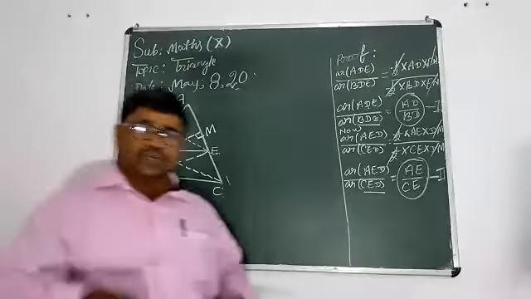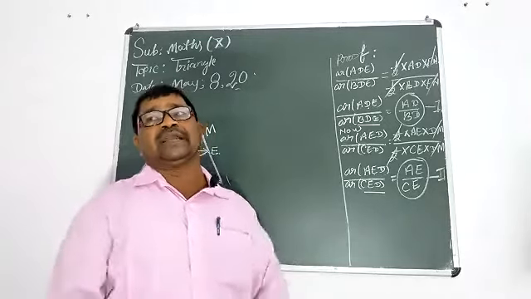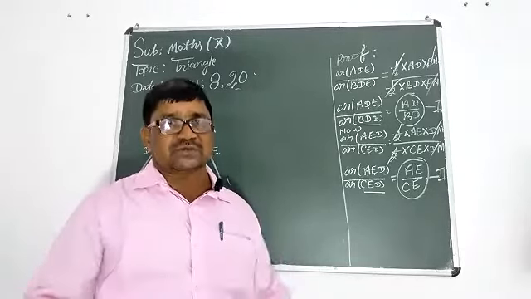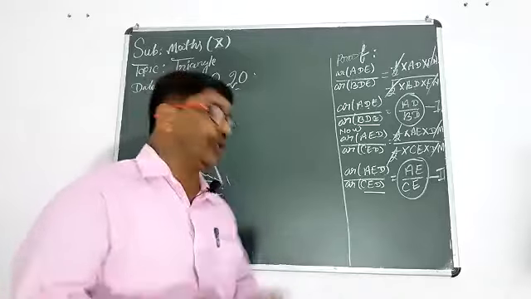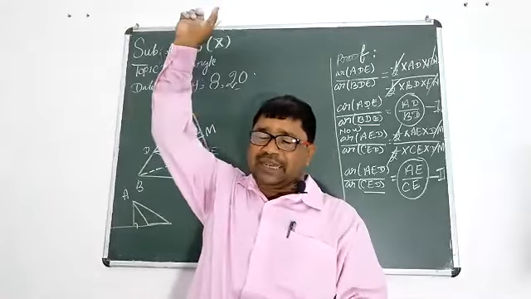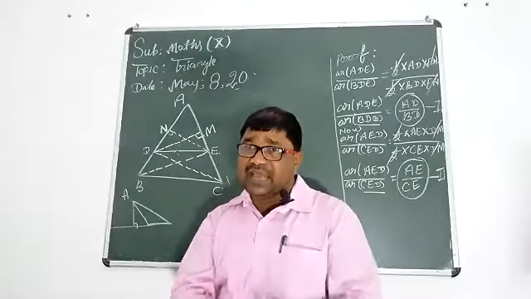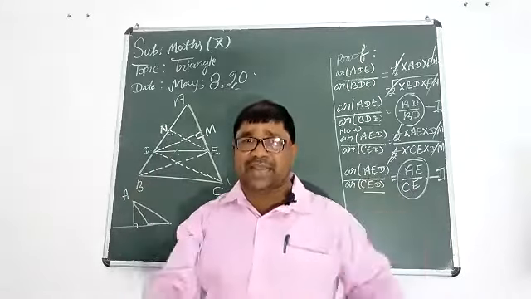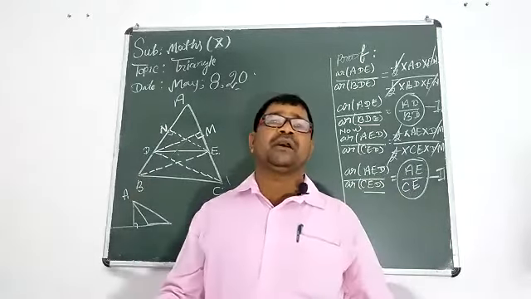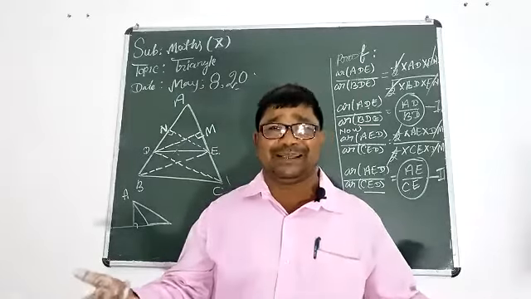Now we should think geometrically. Are the areas of these two triangles equal or not? Students, recall the statement from standard 9: two triangles having the same base and lying between the same parallels are equal in area. We have proved it already.